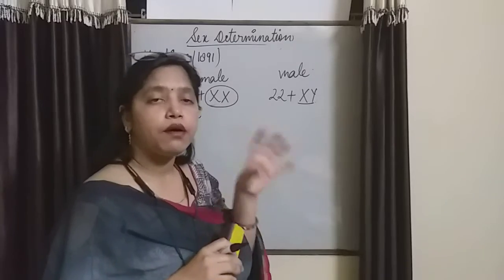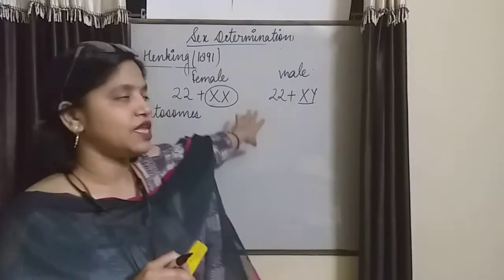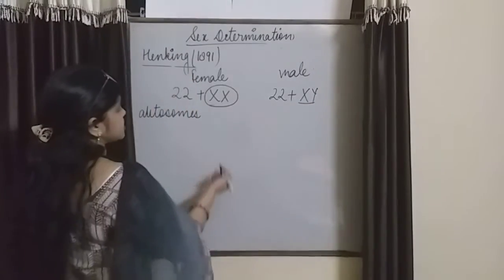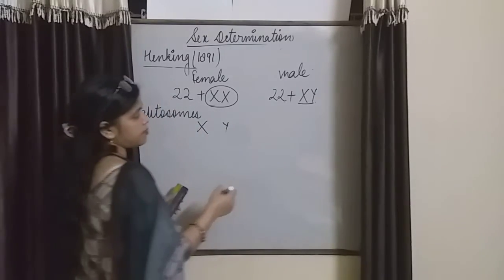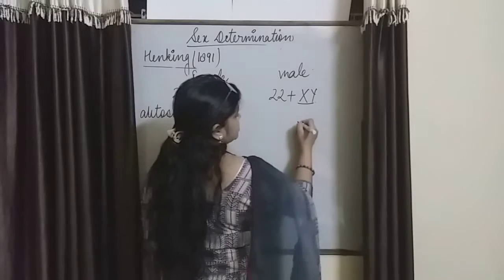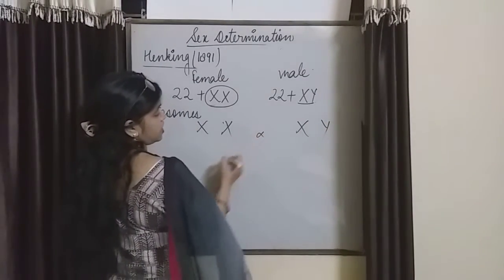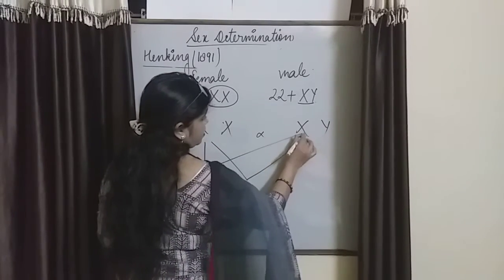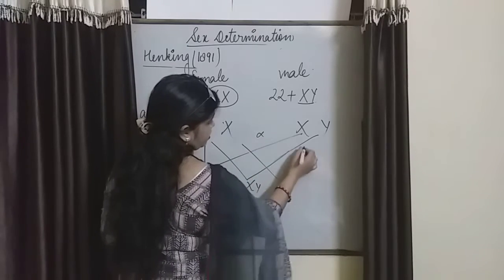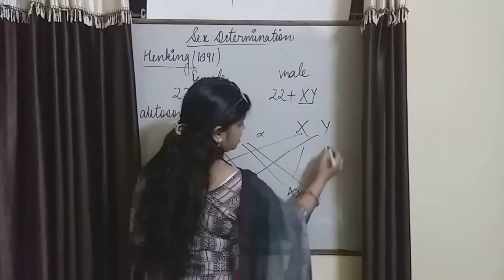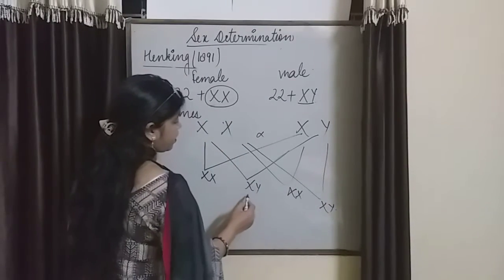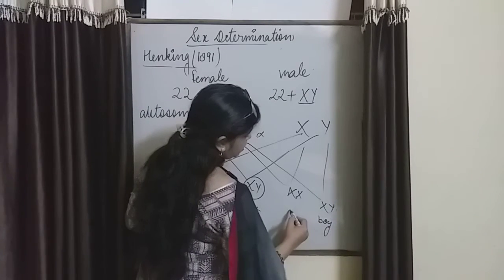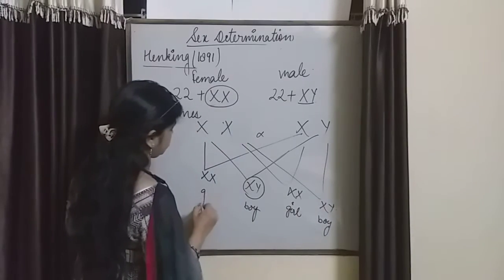The sex of the child or newborn is completely regulated by the gamete produced by the human male. How? These are the gametes, X and Y. When we cross them, what will form? XX, and XY, and here XX. You can also do it with a Punnett square, the choice is yours. So these are male, meaning boy, this is also boy, girl, and this is also girl.